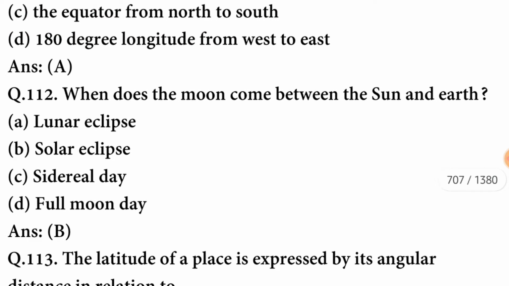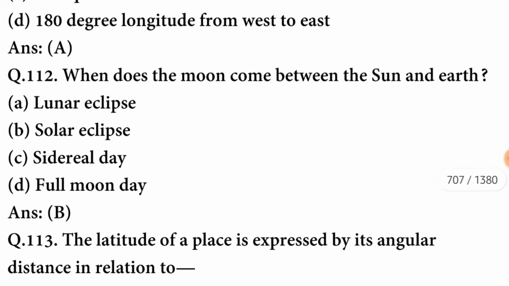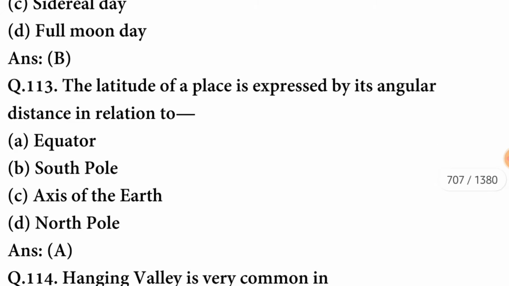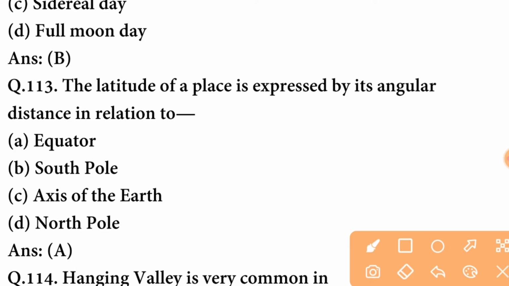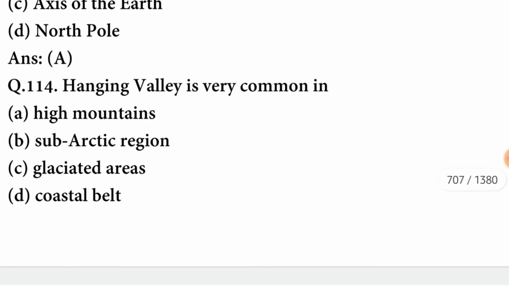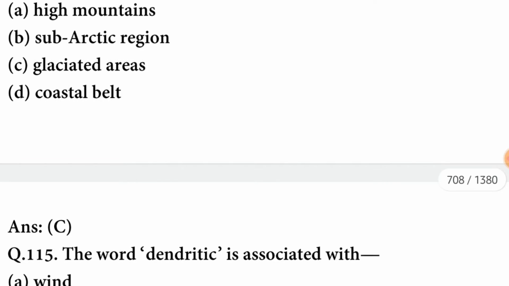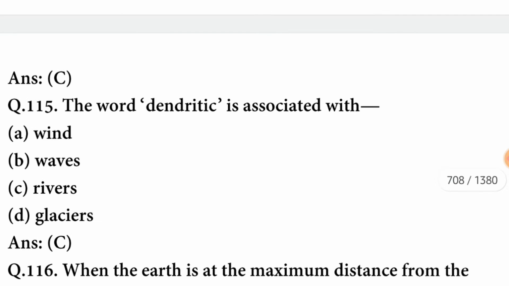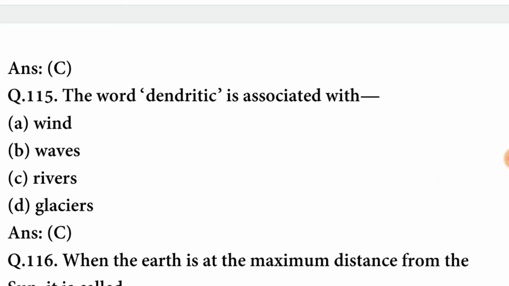A option is correct. When does the moon come between the sun and the earth? During solar eclipse. B option is correct. The latitude of a place is expressed by its angular distance in relation to equator. A option is correct. Hanging valley is very common in glaciated areas. The word dendritic is associated with. It is associated with rivers.